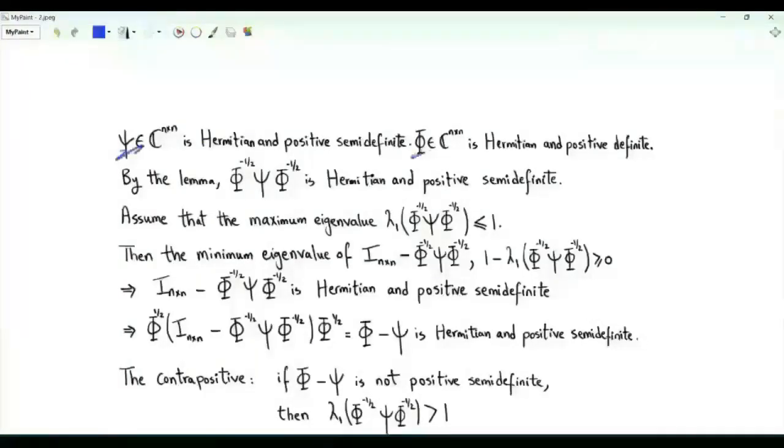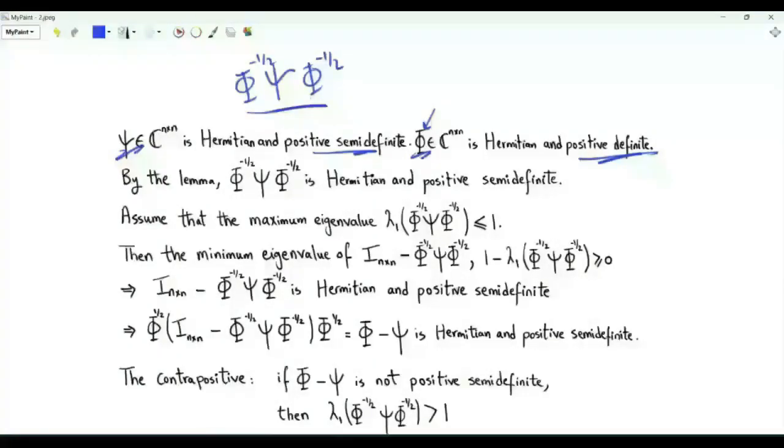Consider n by n Hermitian matrices psi and phi. Psi is positive semi-definite, phi is positive definite. So phi is invertible. All its eigenvalues are strictly positive. If we take psi and surround it by phi to the minus half, we get a Hermitian positive semi-definite matrix.